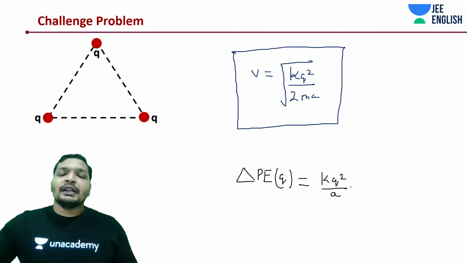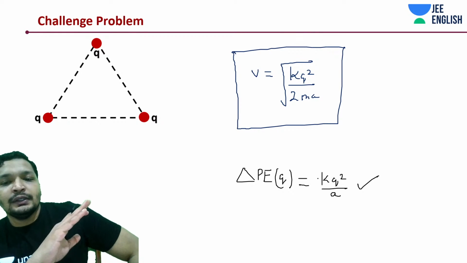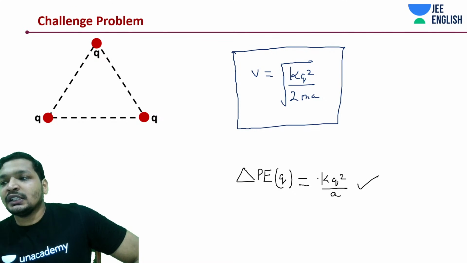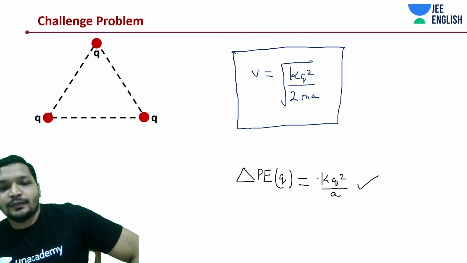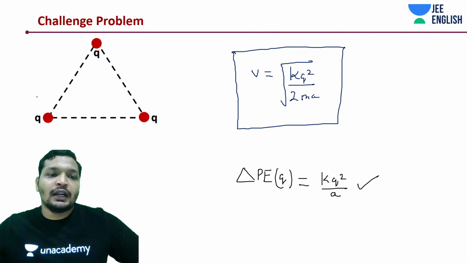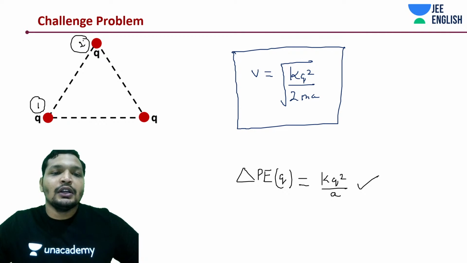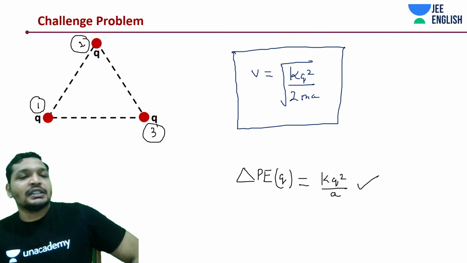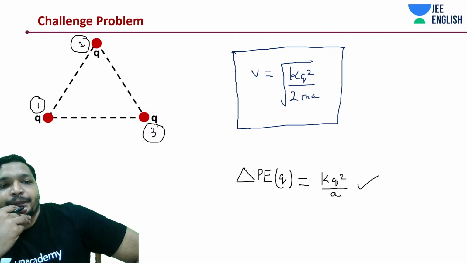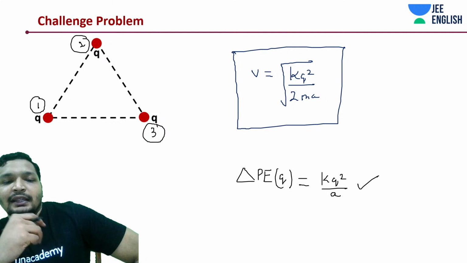When you are accounting it for an individual charge, what have you done? You have counted the same energy thrice. So if you want to go by the shortcut, you need to understand how many times it is being counted again and again.